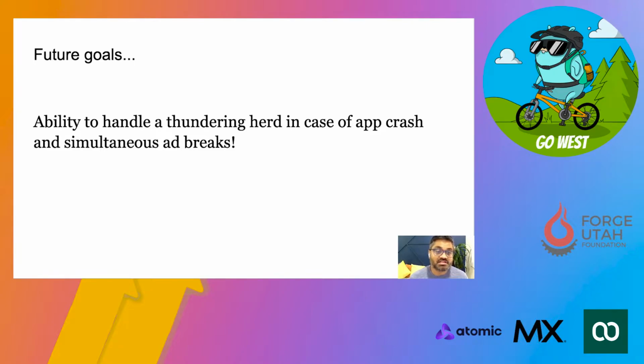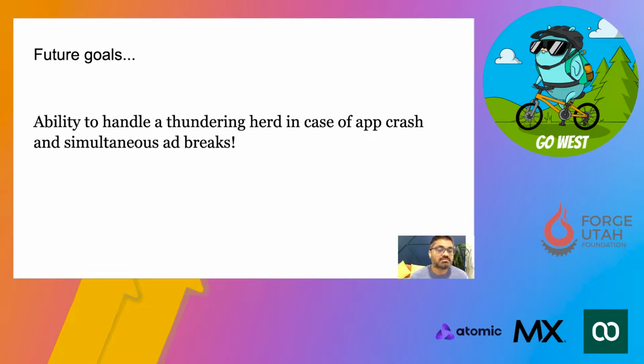And the same kind of thing may happen during ad breaks also. Ad breaks is a very normal scenario. As a user, whenever you watch any content, at some point of time you will hit some kind of ad break. And when you hit the ad break, everyone is going to go to the backend system to grab the ad related metadata and help the player.